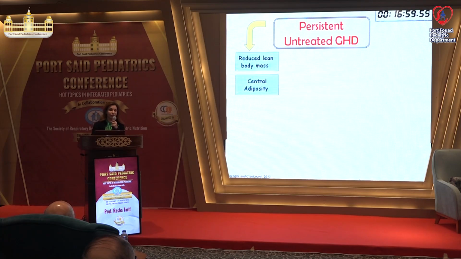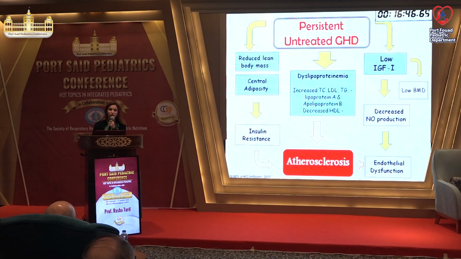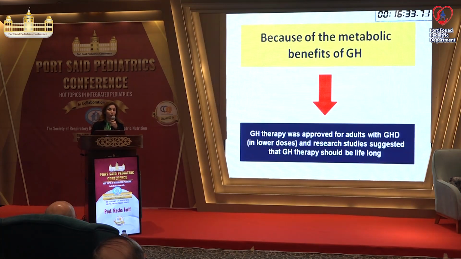Patients with persistent untreated growth hormone deficiency will have reduced lean body mass, central adiposity, insulin resistance, dyslipidemia, low IGF-1 and bone mineral density, causing endothelial dysfunction, ending up with atherosclerosis and increased risk of cardiovascular disease. And this decreases the quality of life and psychological well-being of those children who are adults later on. And that's why those who have growth hormone deficiency should continue on growth hormone at metabolic doses throughout their life. And this is what's happening in Europe and in the USA, but this is not the case, of course, here.